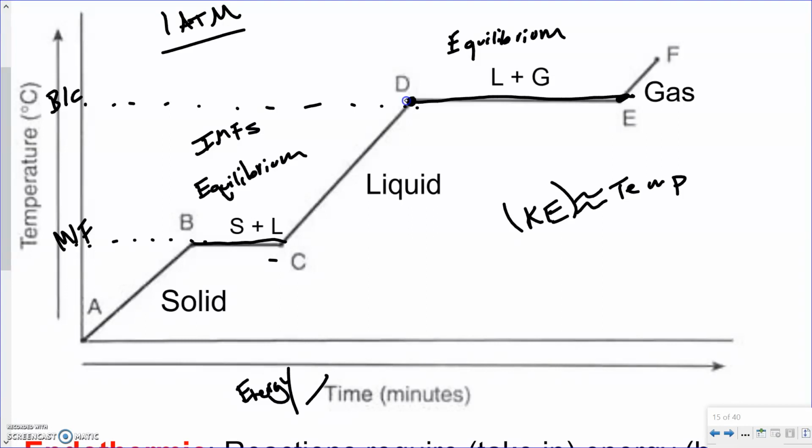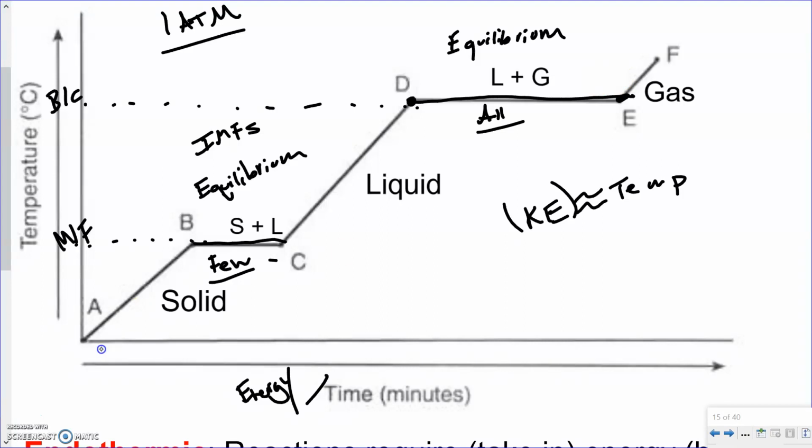Versus if we look at a gas, how many intermolecular forces does a gas have? Essentially none, or very, very few and far between. So when we're doing this solid to liquid, we're breaking a few intermolecular forces, but when we're going from a liquid to a gas, we're breaking all or almost all of the intermolecular forces. So there is a difference in the amount of energy or time required for those two processes.